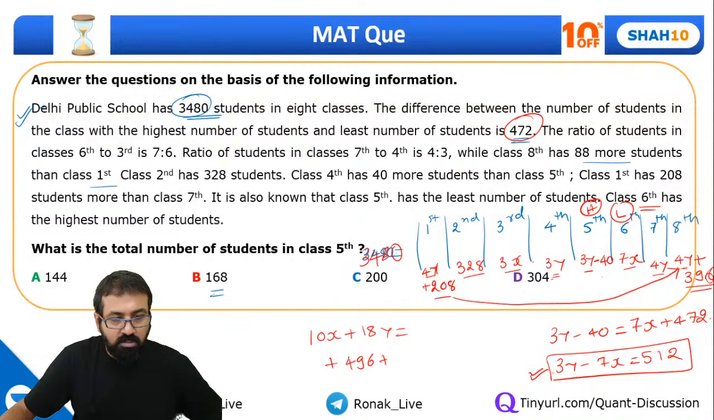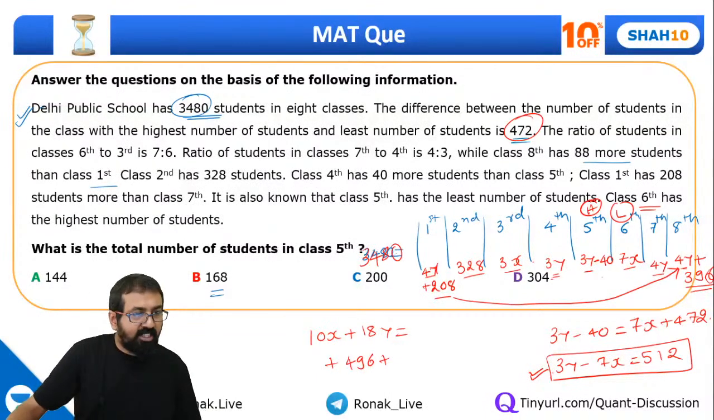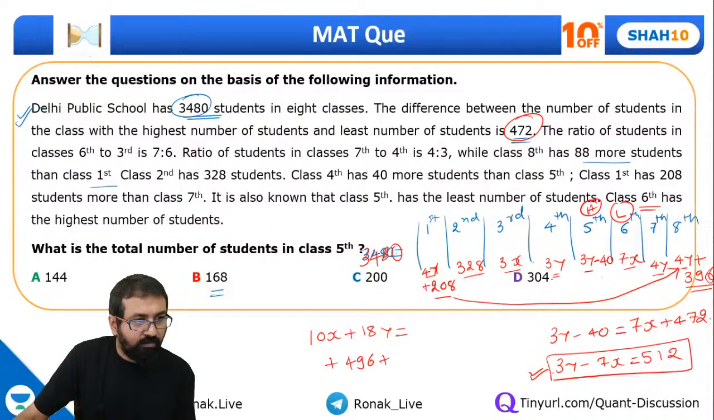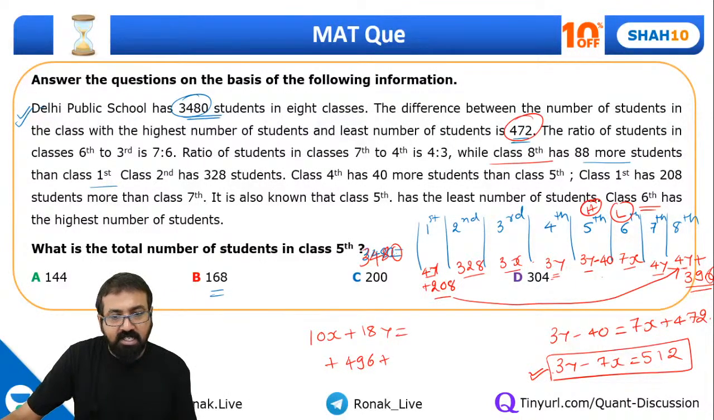$496 plus is the, and what is that, 8th class? 8th class has 88 more students than first class. So this one is 96. So 296 equal to 3480.